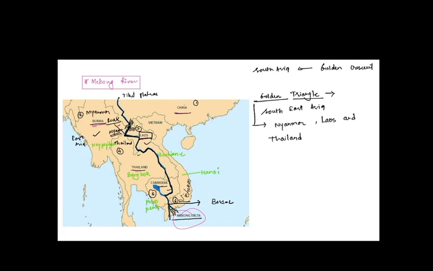So Mekong flows through China, Myanmar, Laos, Thailand, Cambodia, Vietnam, and then forms the Mekong Delta in Vietnam.